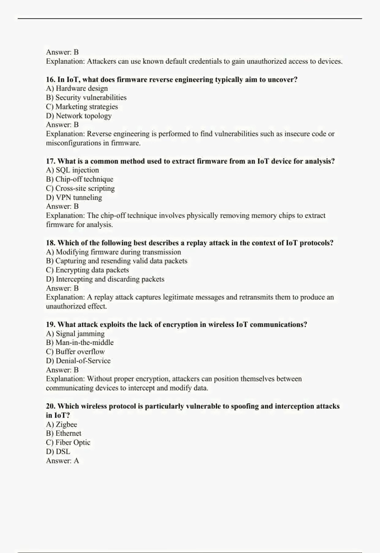16. In IoT, what does firmware reverse engineering typically aim to uncover? A. Hardware design. B. Security vulnerabilities. C. Marketing strategies. D. Network topology. Answer B. Explanation. Reverse engineering is performed to find vulnerabilities such as insecure code or misconfigurations in firmware.